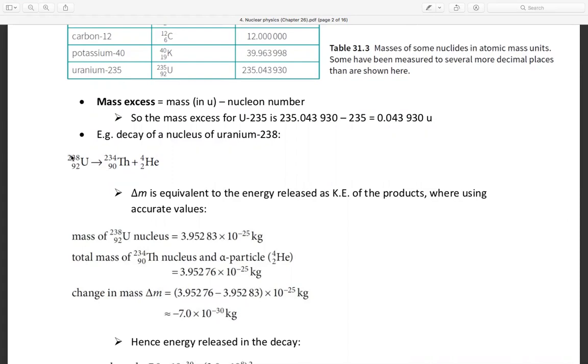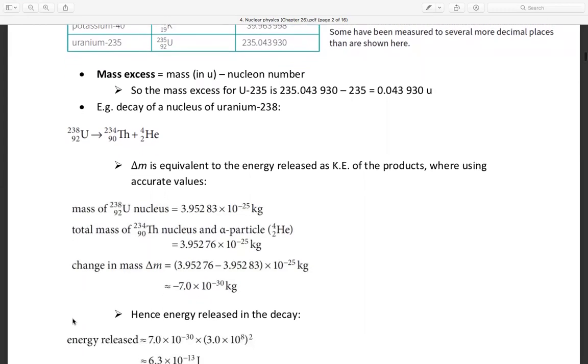The mass before is 3.95283 times 10 to the power minus 25, and the mass after is 3.95276 times 10 to the power minus 25 kilogram. So the change in mass is this minus this, which gives minus 7.0 times 10 to the power minus 30 kilogram.